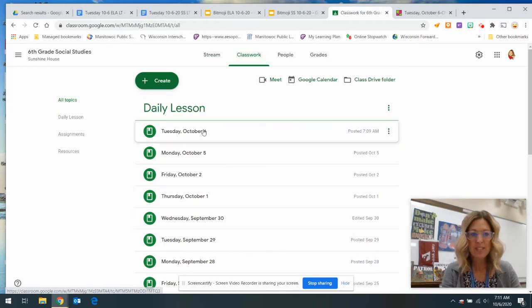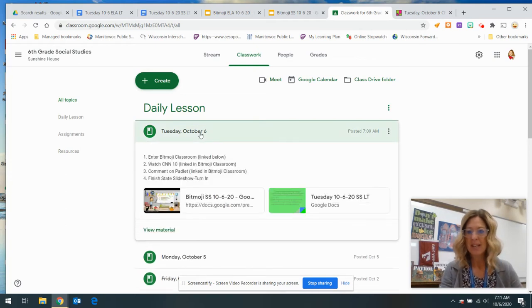When you go to the daily lesson today, Tuesday, October 6th, I click on that and you'll notice that I put down 4 things that you can do. So first of all, you enter the Bitmoji classroom, which is right here, Bitmoji SS for social studies and today's date. I also linked in today's learning target so that you know exactly what we're working on today.